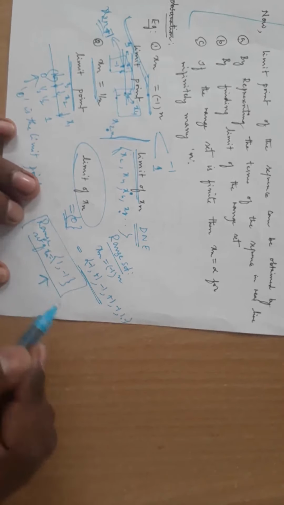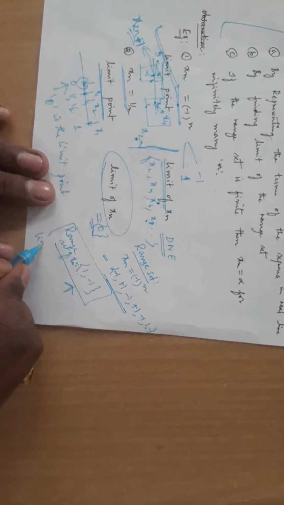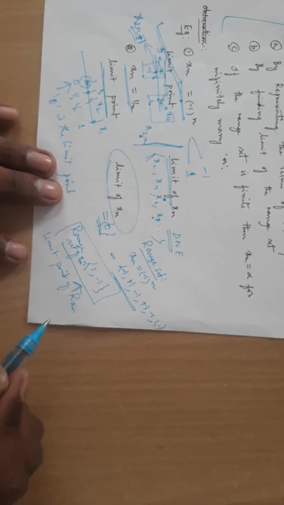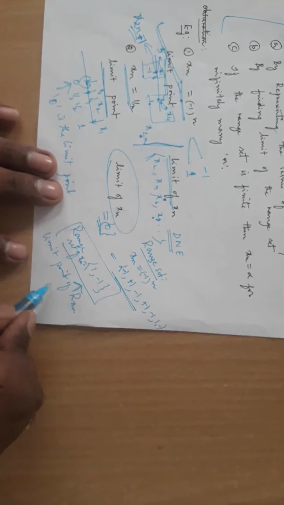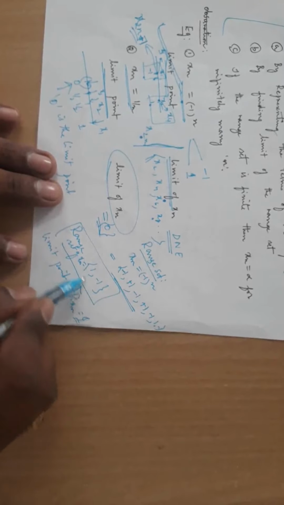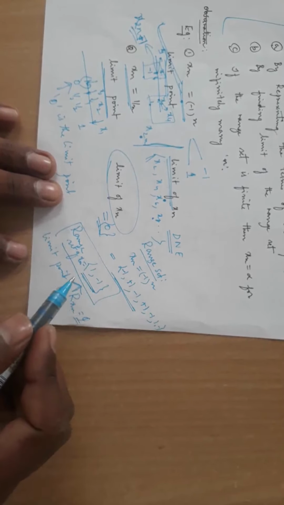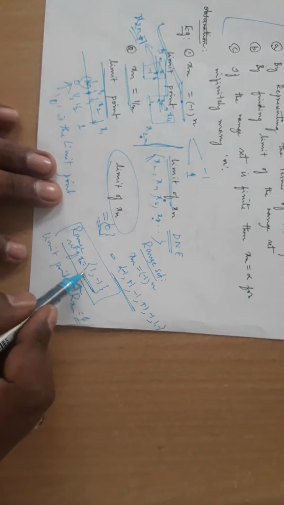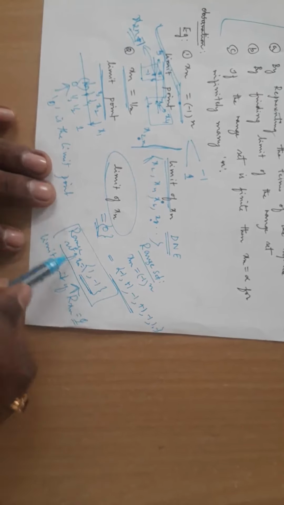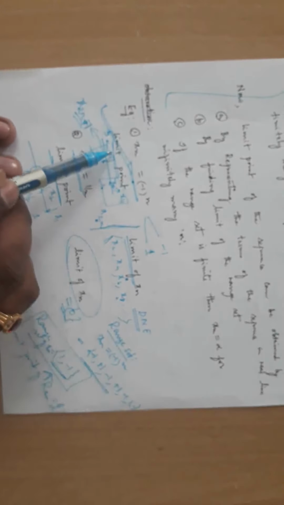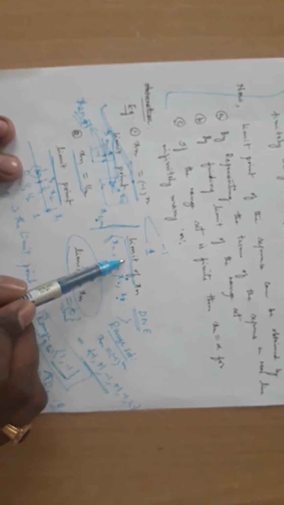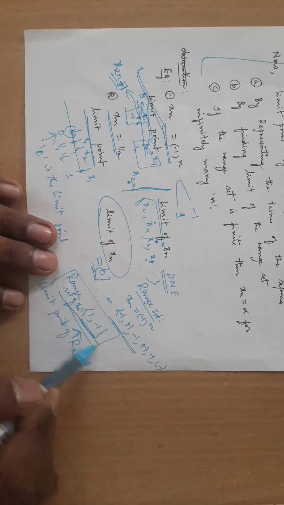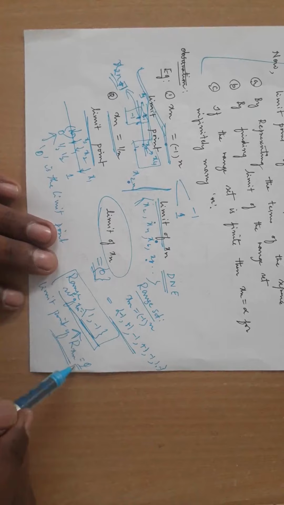What is the limit point of this range set? The limit point of the range of xn will be empty. Why? Because it's a finite set. A finite set cannot have a limit point. In fact, any finite set is closed. Getting my point? So you need to think about these three things. What is the limit point? What is the limit of that sequence? And what is the limit point of the range set? If you have finitely many terms, its limit point is empty.